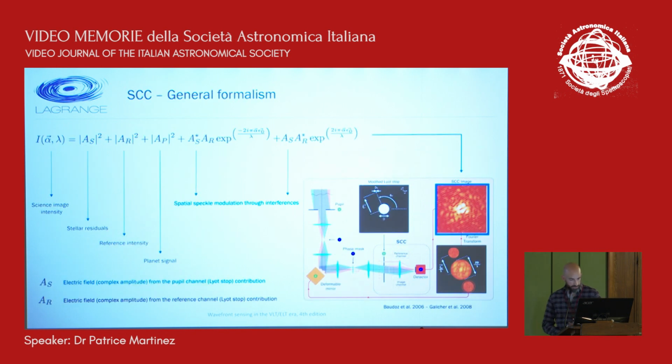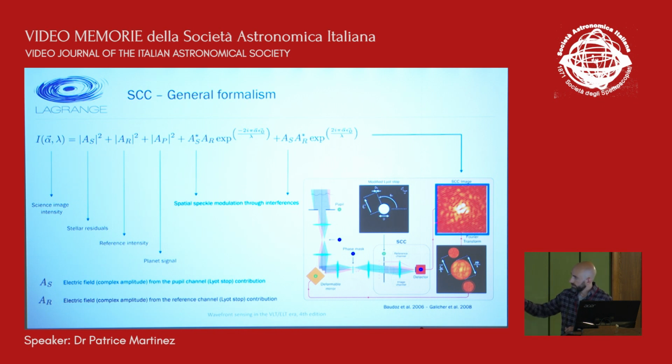So it's easy to understand how the self-coherent camera is spatially modulating the speckles, looking at the equation that describes the intensity in the detector plane. If you look at this equation, you see that the intensity is the sum of the individual intensity contributions from the pupil channel, the reference channel, and the last term is the interference term that gives the fringe pattern in the image. And from this pattern, it's possible to access the complex amplitude coming from the pupil plane.